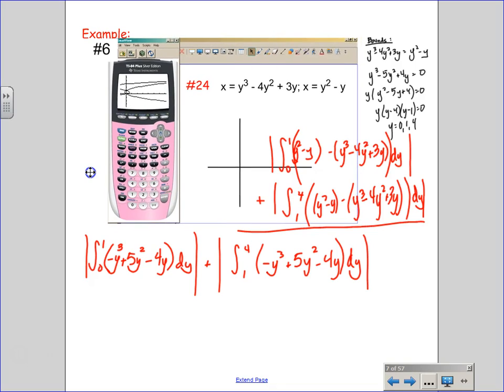Ultimately, this is the graph. Graphing the function y squared minus y is this parabola, and graphing the function y cubed minus 4y squared plus 3y as well. Now here's the weird thing. Kiddos, can we put x equals into our calculators? Because what is the button that you guys go for in function mode in order to graph? Y equals. So could you have pretended this was y equals with x's and y equals with x's?